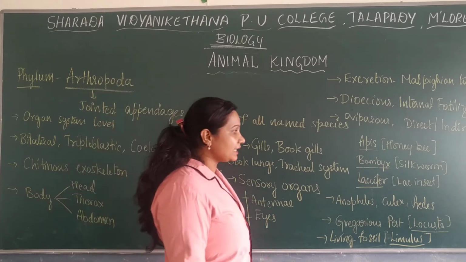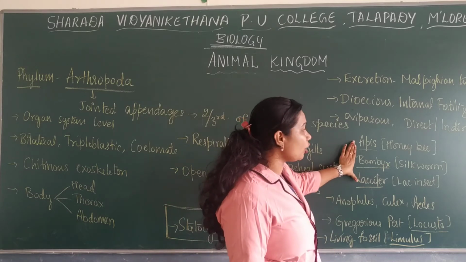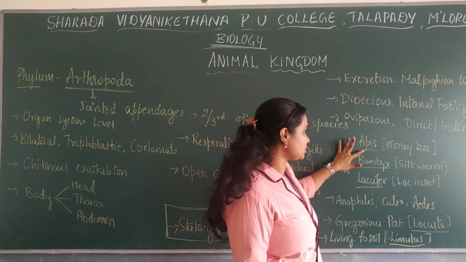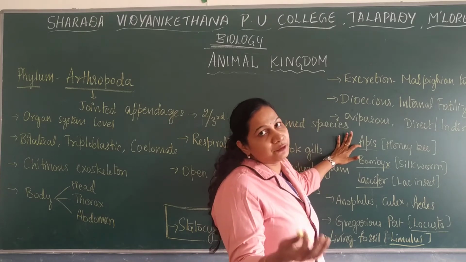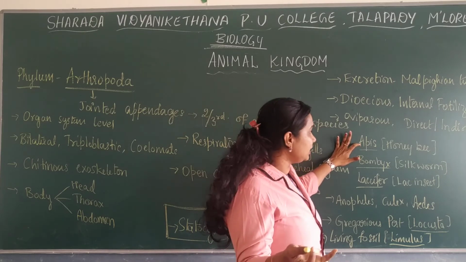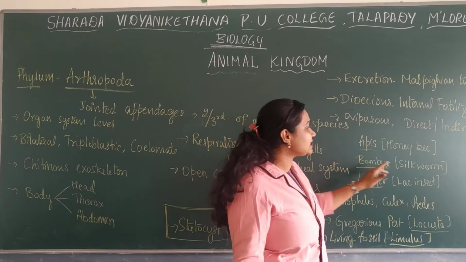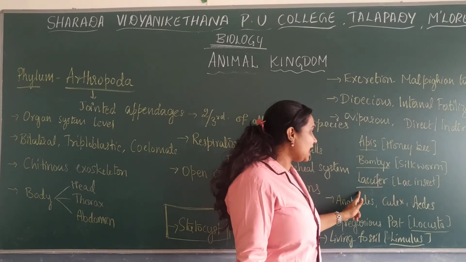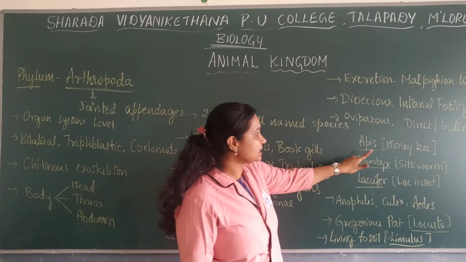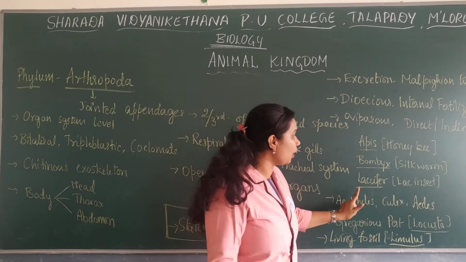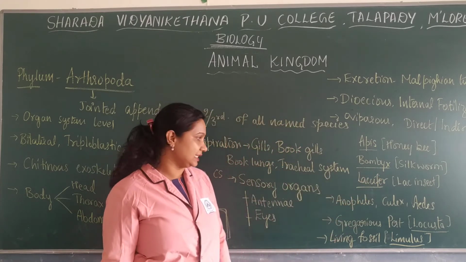Main examples include economically important organisms such as Apis. Apis is a honeybee, meant for the extraction of honey as well as wax. Bombyx is a silkworm. Laccifer is known to be the lac insect.